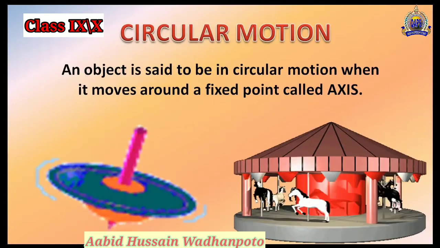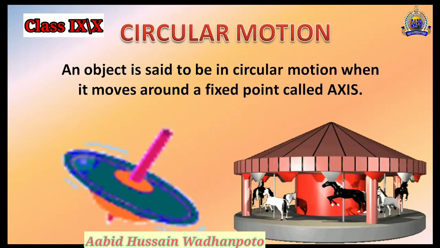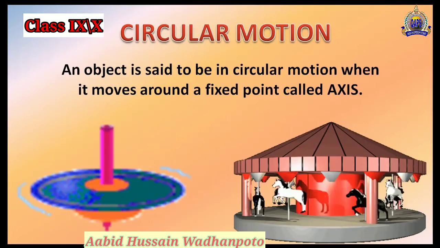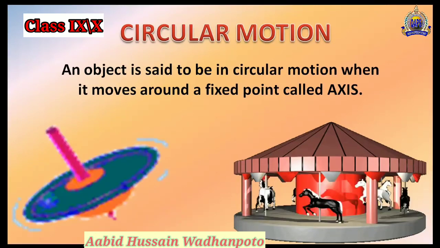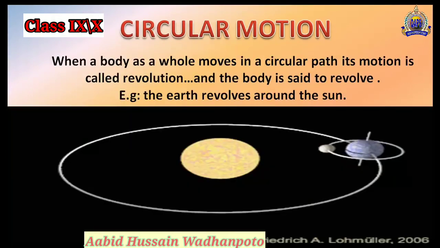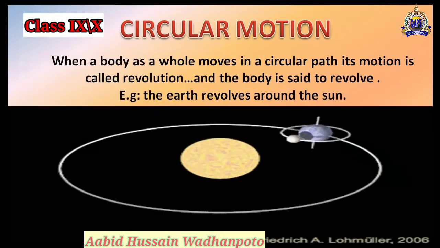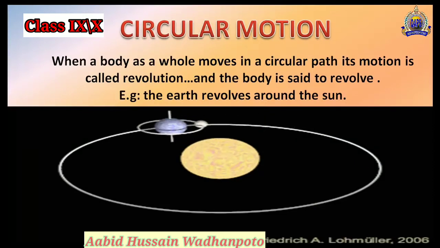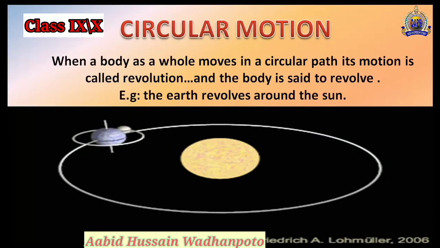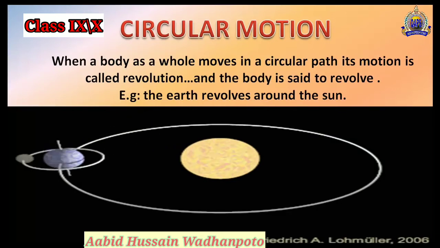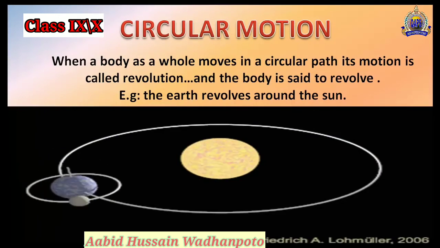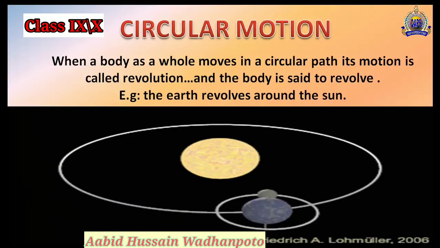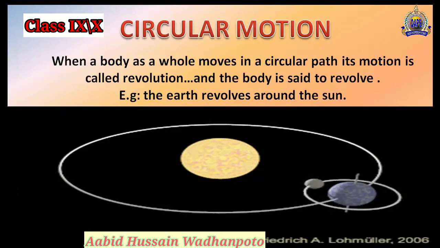Another type of motion is called the circular motion. If an object is moving in a circular path, when it moves around a fixed point, meaning the motion of an object around a fixed point, it is called the circular motion. When a body as a whole moves in a circular path, its motion is called the revolution, and the body is said to revolve, like the earth revolves around the sun. This is the biggest example around us of circular motion here.